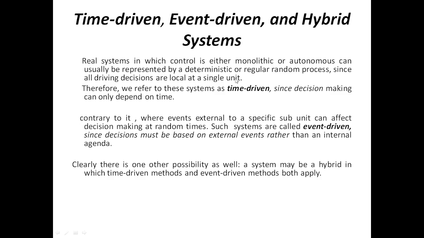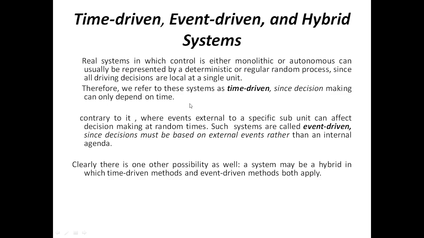You can consider any system where the decisions are internal, a single unit system, with a deterministic or regular random process. So these systems are known as time driven systems, since decision making can only depend on time.